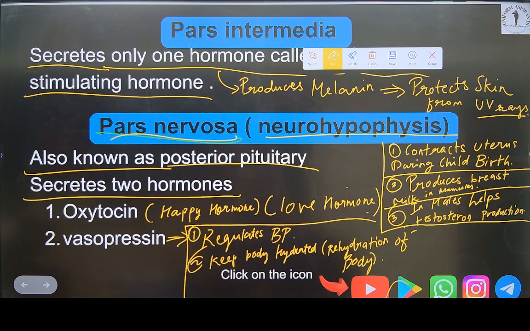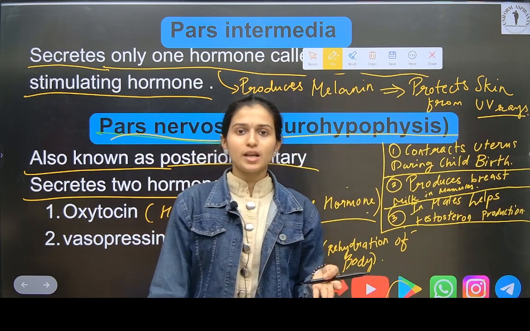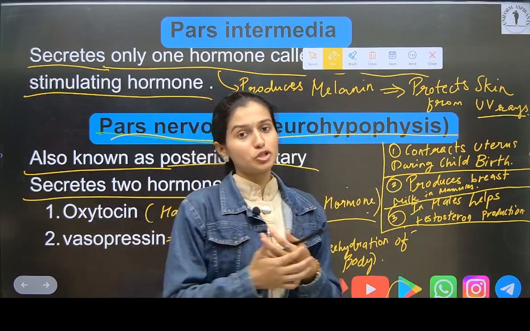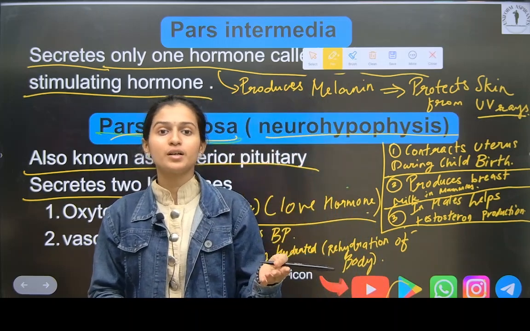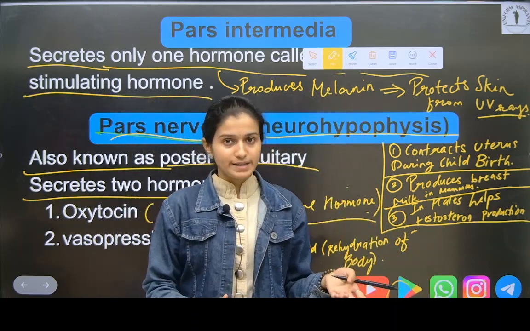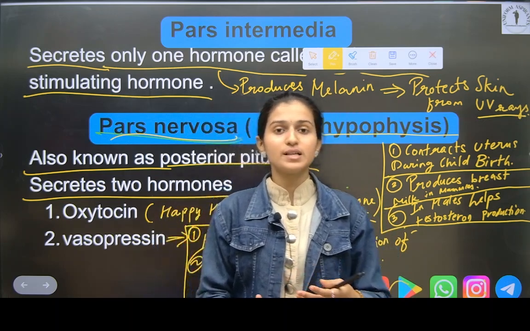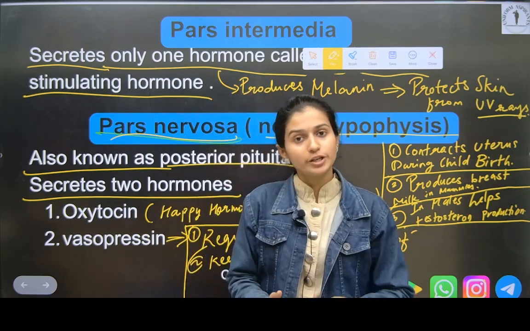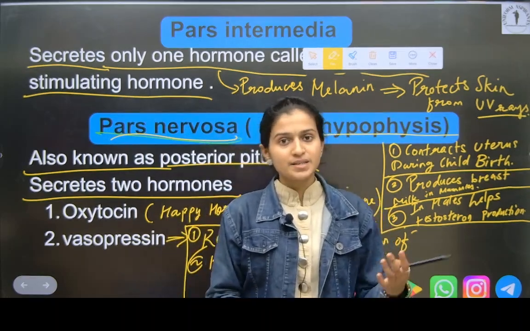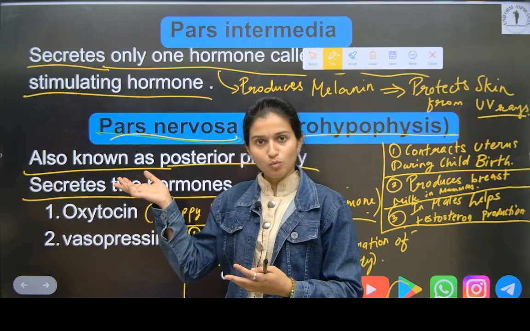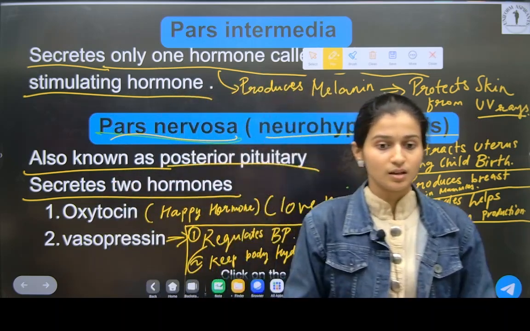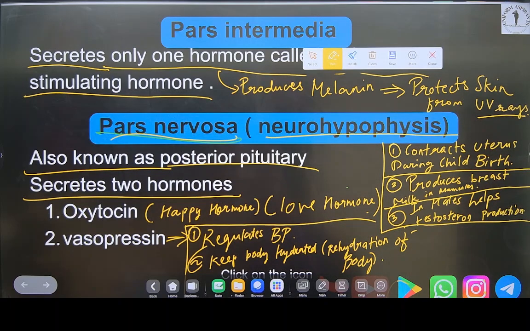Okay, we will move further now. What we learned first was the hypothalamus, which is in our brain. Then we learned the pituitary gland. In the hypothalamus, we learned that it is made up of neurosecretory cells, which we also call nuclei, and they regulate the pituitary gland. The pituitary gland is made up of three parts: pars distalis, pars intermedia, and pars nervosa. Pars distalis is also known as anterior. Just a minute, okay?